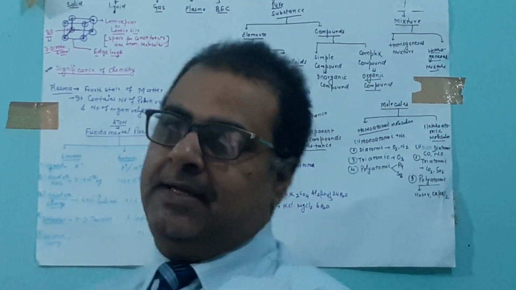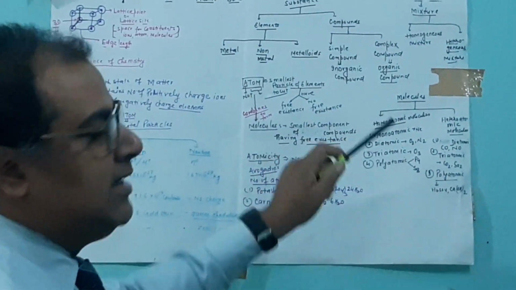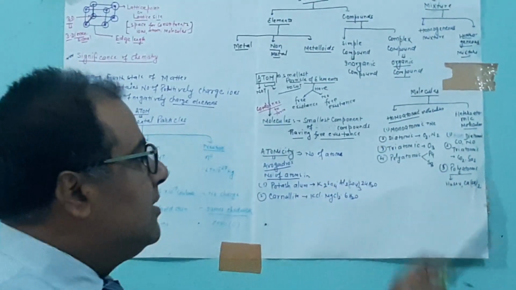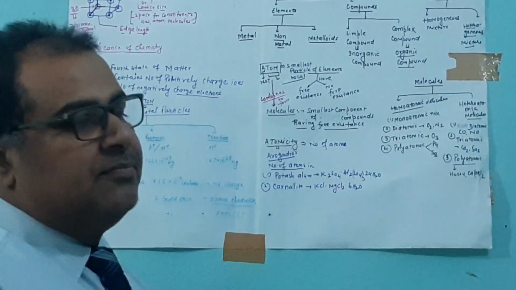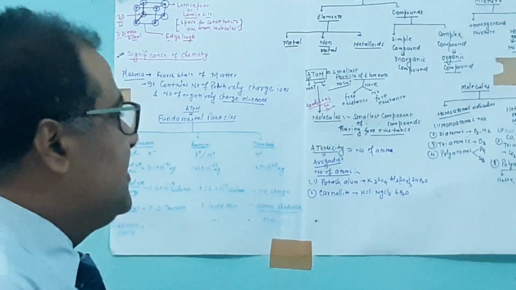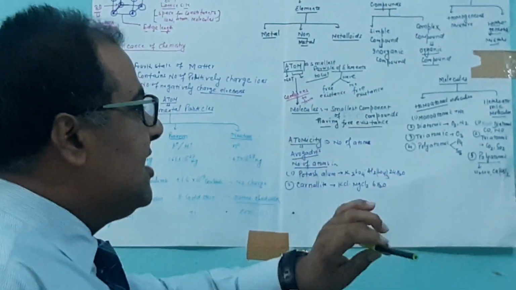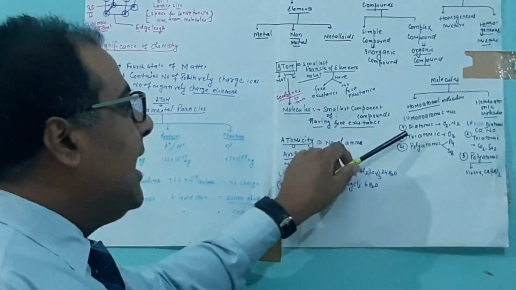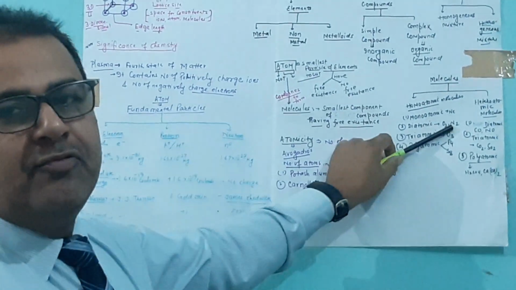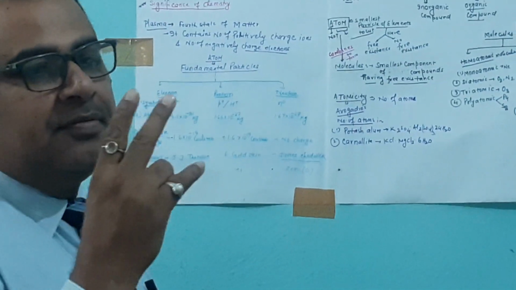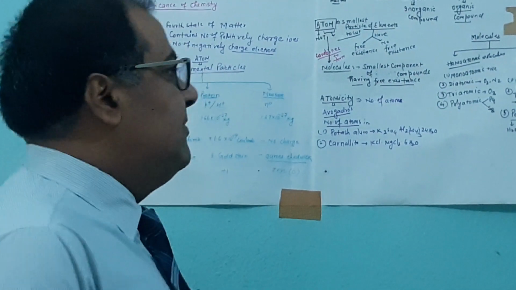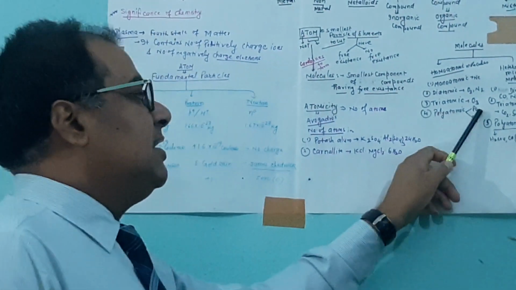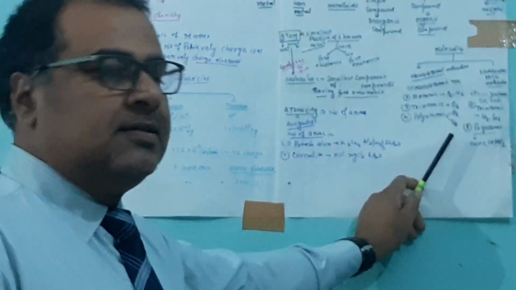Molecules are further classified into two groups: homoatomic, made up of similar kinds of atoms, and heteroatomic, made up of more than one kind of element. Homoatomics are classified further: monoatomic, a single atom, like the atoms of inert gases; diatomic, like O2, N2, made up of two atoms of the same element; triatomic, like ozone, O3; and polyatomic, like P4, phosphorus, and S8, sulfur.